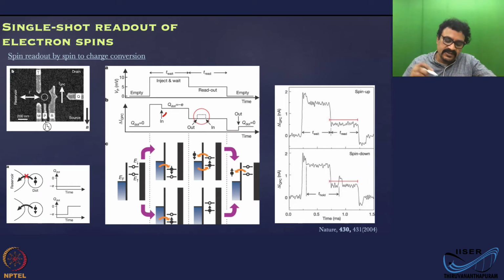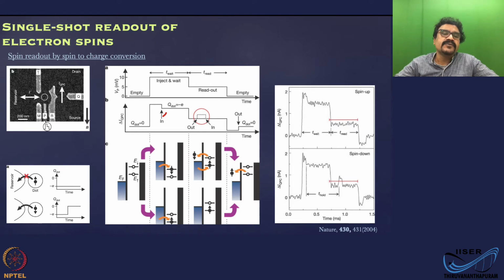In this landmark paper, what they have done is you have a quantum dot. By energizing these gates, you get the quantum dot, and you have a quantum point contact here as a detector. This quantum point contact can tell you when the charge state of this dot has changed. The idea here is you apply voltage pulses to one of the gates. In this specific experiment, the gate is labeled P.